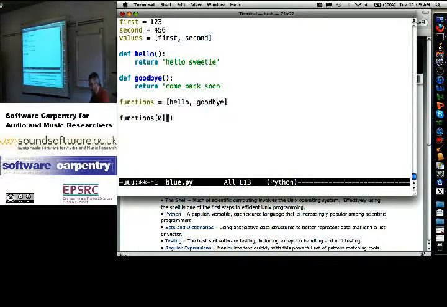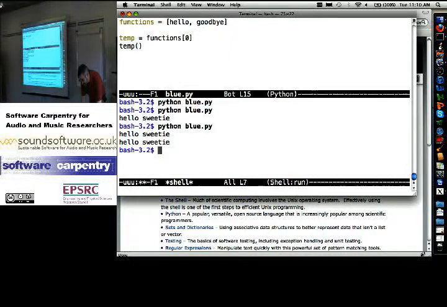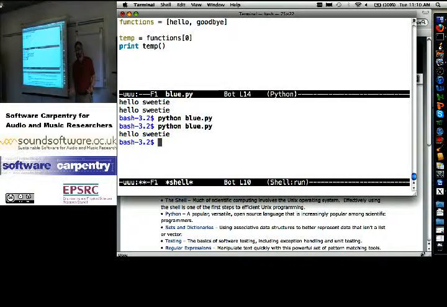Functions of 0, and then call it. Okay? Let me break that down. Temp equals functions of 0, and then call temp. Well, functions at 0 is pointing at that block of code. We're good? So I'm going to pull that out and assign it to temp. So temp is now pointing at that block of code, so now I can call it. So this should print out, hello sweetie. Let's give that a try. Oh, I have to print it, of course. Okay. So far, so good.